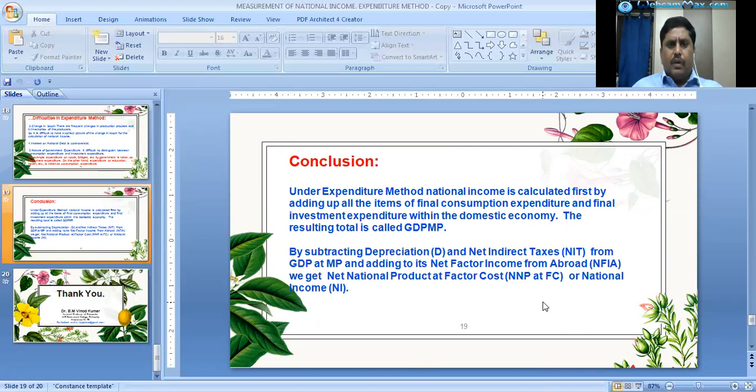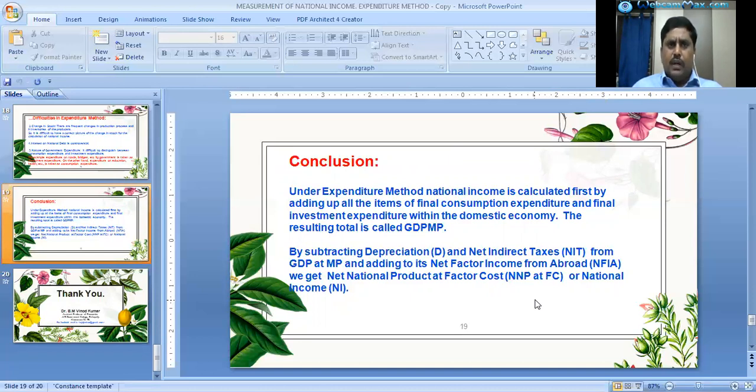Coming to the conclusion, under the expenditure method, national income is calculated first by adding up all the items of final consumption expenditure and final investment expenditure within the domestic economy. The result of the total is called GDP at market prices. From this GDP at market prices, by subtracting depreciation and net indirect taxes, and adding net factor income from abroad, we will get net national product at factor cost or NNP at factor cost. This is nothing but national income.